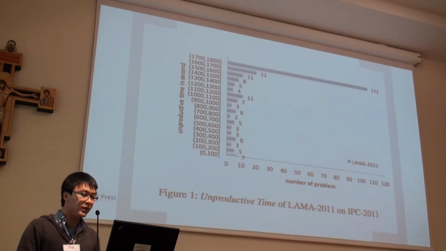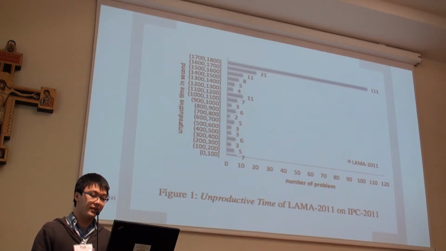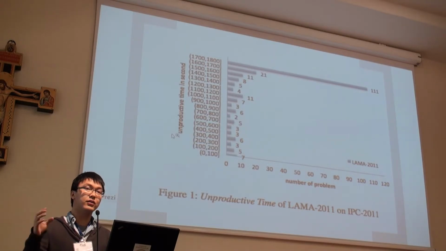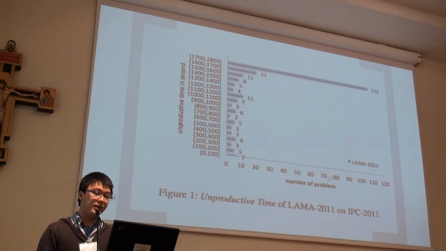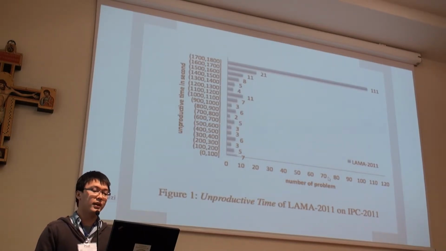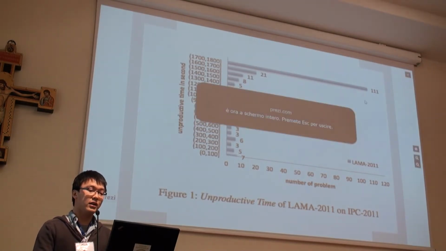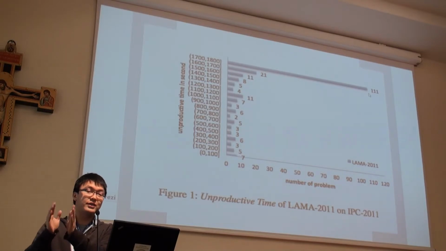So then we go to LAMA 2011. We want to check the unproductive time for this planner. Here the y-axis is the interval of unproductive time, and the x-axis is the number of problems. For LAMA 2011 in IPC 2011, we saw around 240 problems, and nearly half of the problems, it just finished finding a solution in the first 100 seconds.